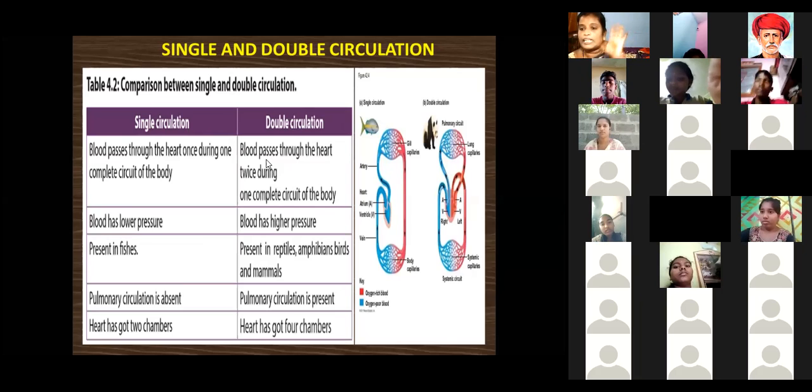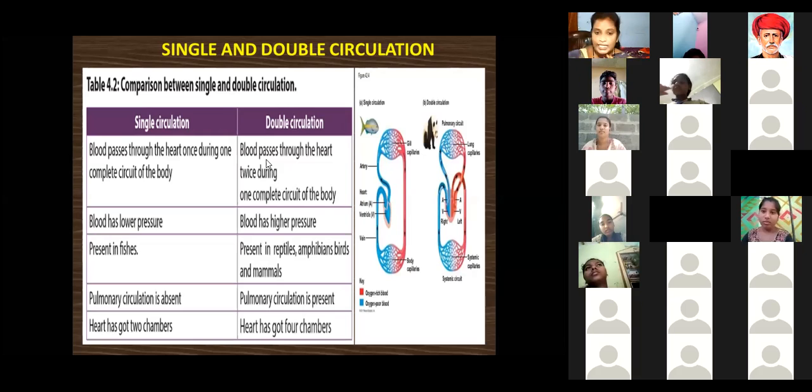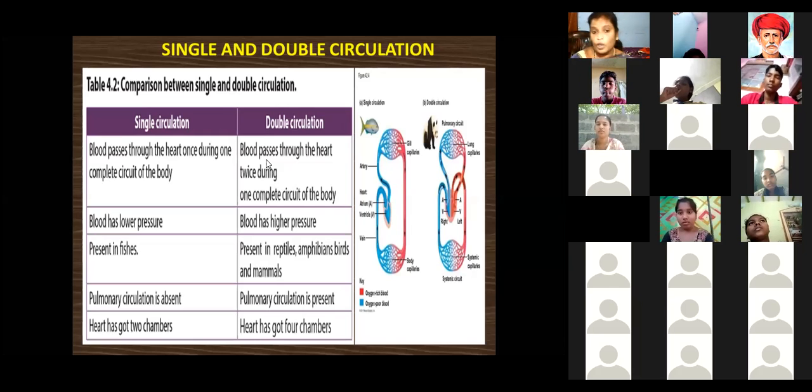When the blood passes through the heart twice during one complete circuit of the body, it is called double circulation.